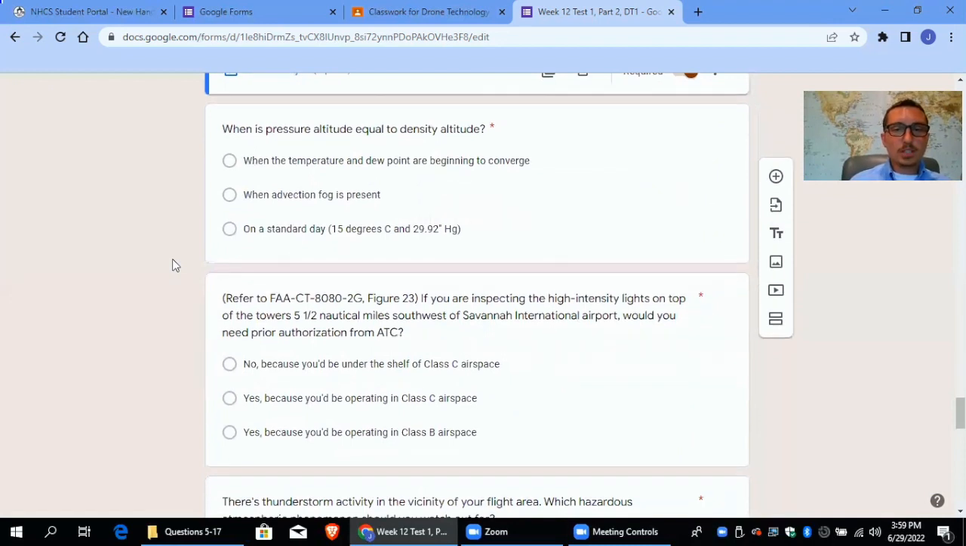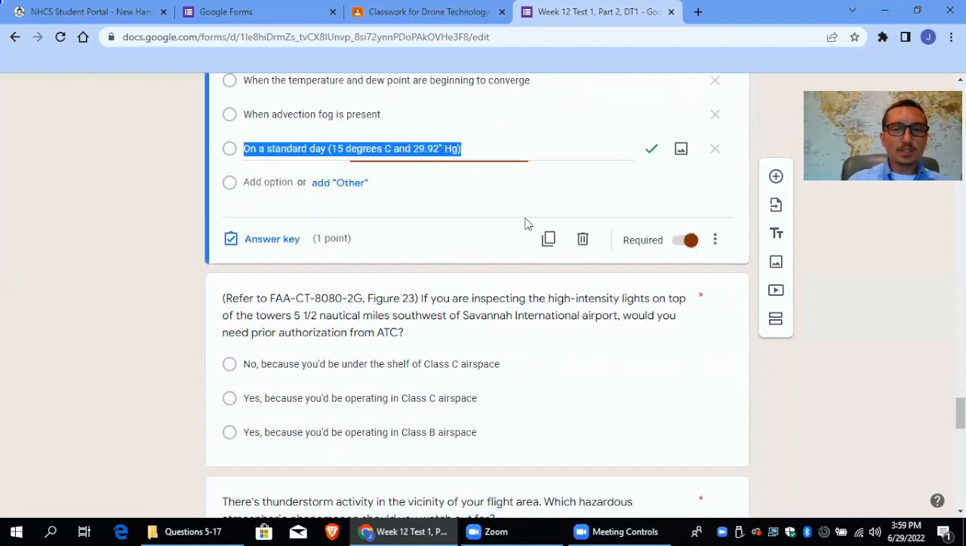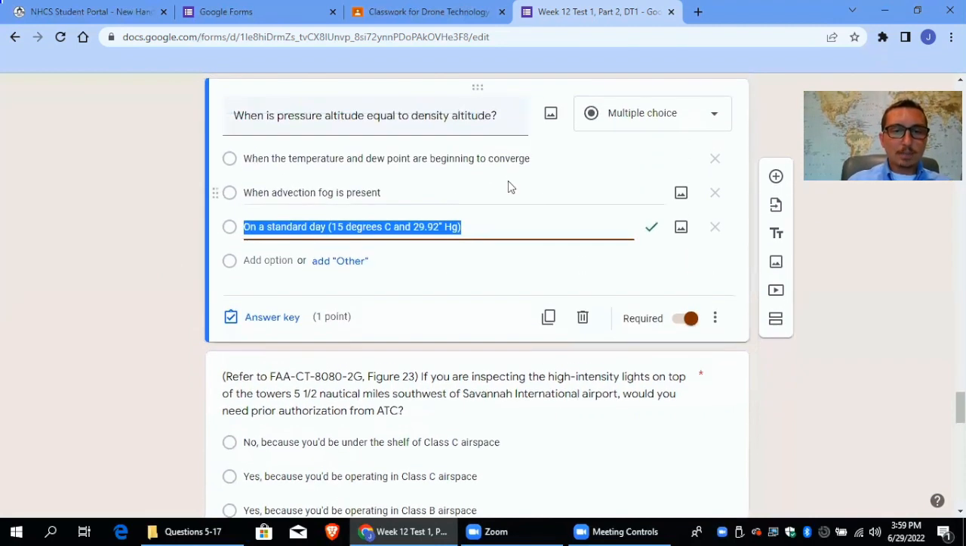Okay, when is pressure altitude equal to density altitude? So you've got to memorize this one. Just write it on a flashcard and memorize it. This is just one of those things. So there's this thing called standard day they want you to know, and drones are typically built to fly in the standard day. I mean, where you live, that standard day might not be a standard day.